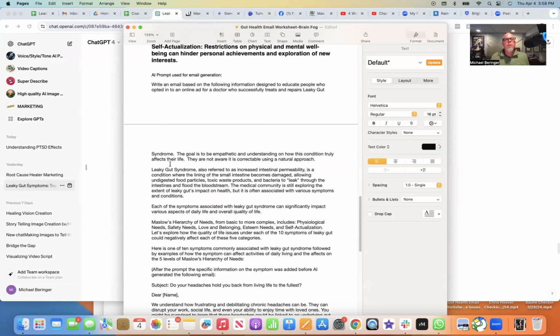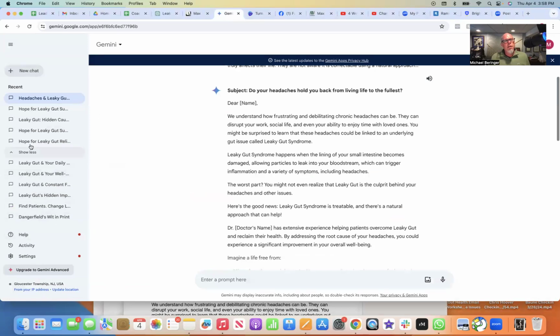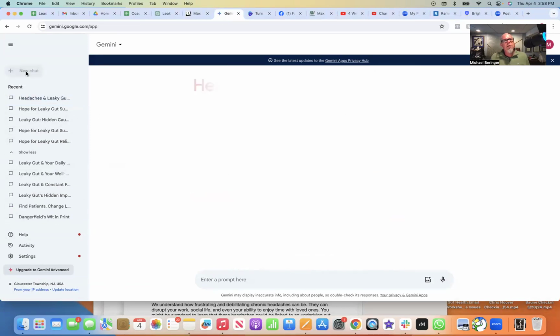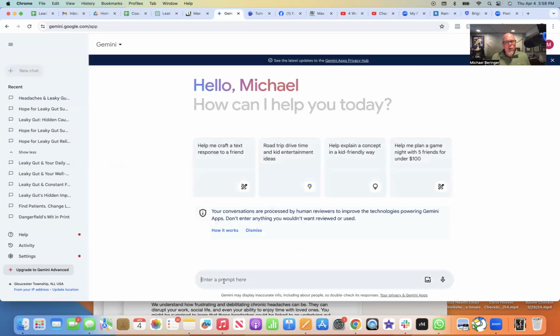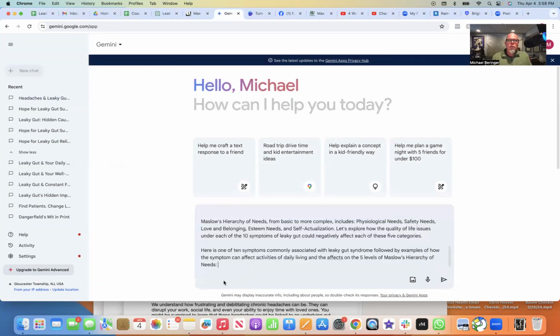So here's my prompt. So then I take my prompt and I left myself directions after the prompt. I'm going to put in all this information up here. So I copy my prompt. And because I want to keep it open, I'm using Gemini for the other side. So you'll see I have all these from today. And I'll start a new chat and I'll put my prompt in. All right.